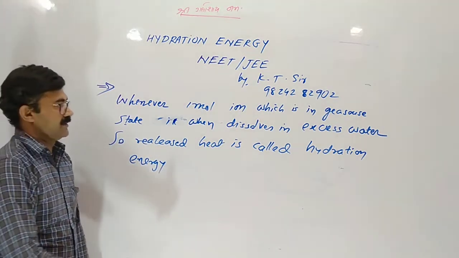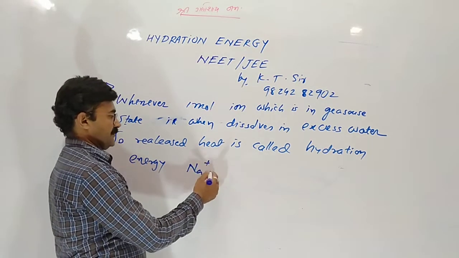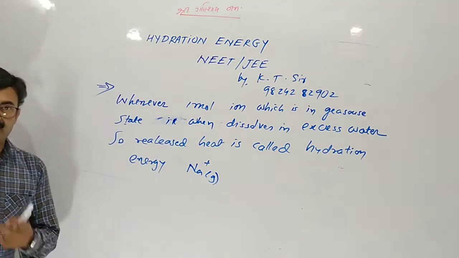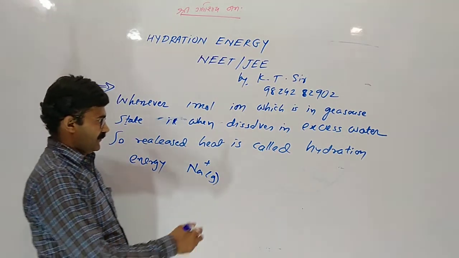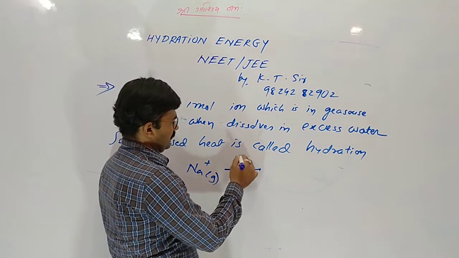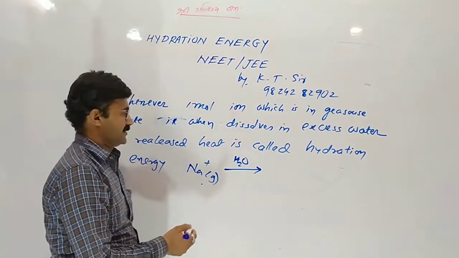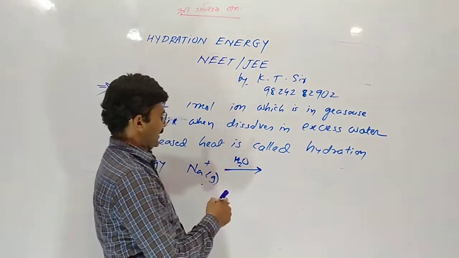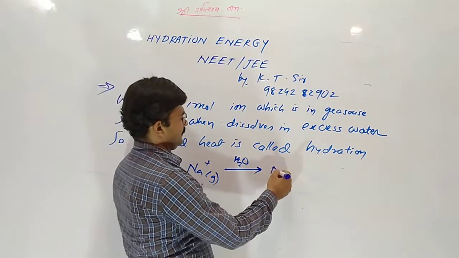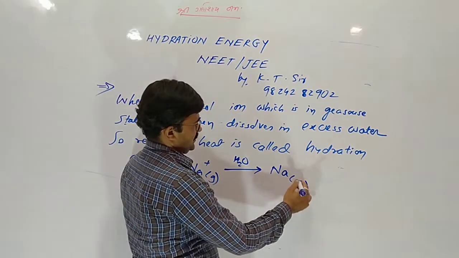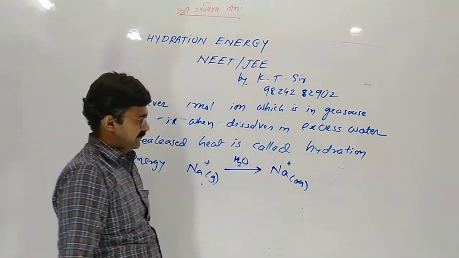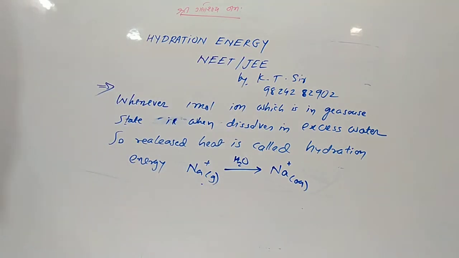The 1 mole ion should be gaseous. When we dissolve 1 mole of Na+ ion into water, due to attraction between them, Na+ becomes aqueous and forms an aqueous solution.